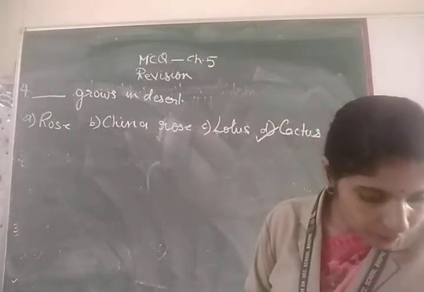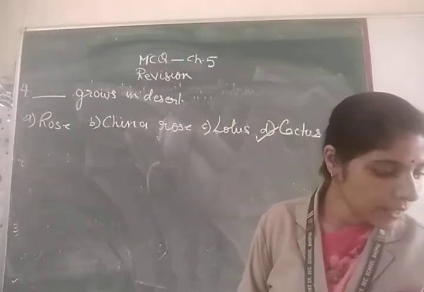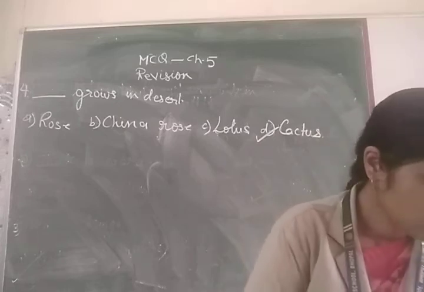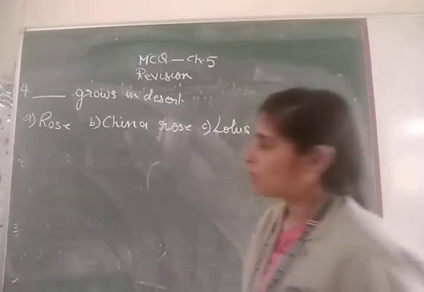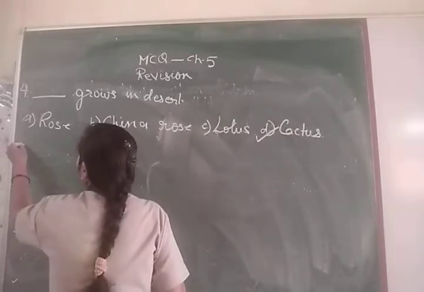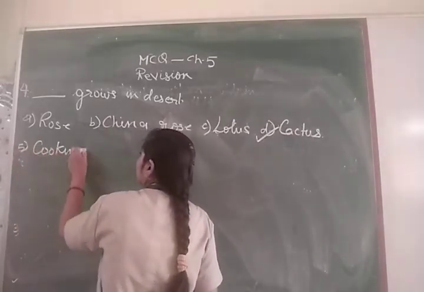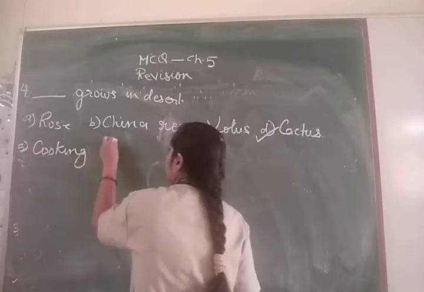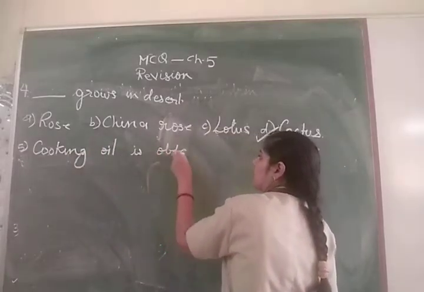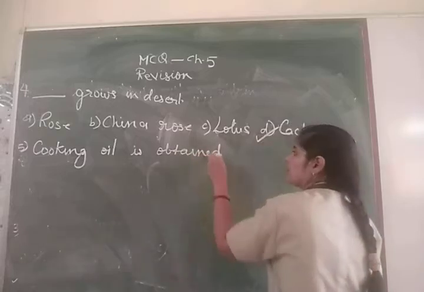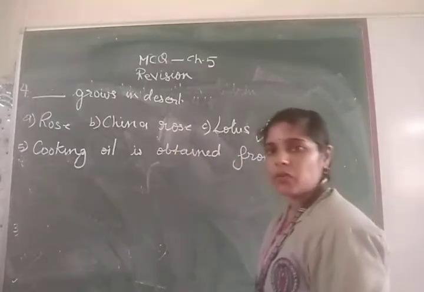Now you have the next one, the fifth one: cooking oil is obtained from. I am giving four options.